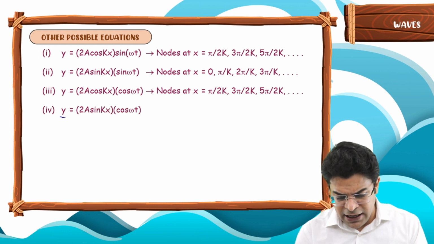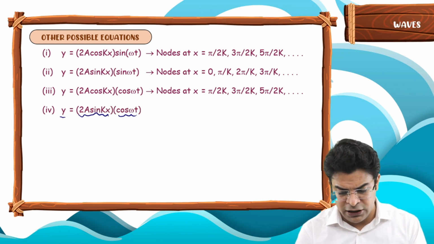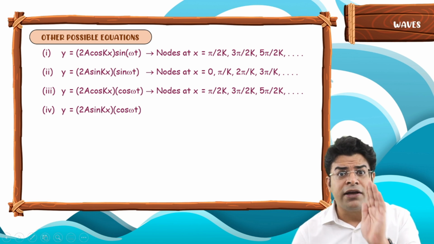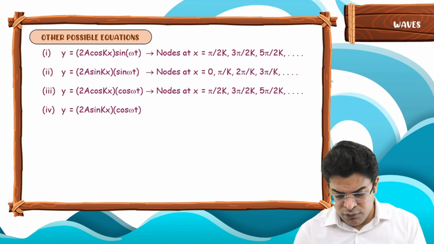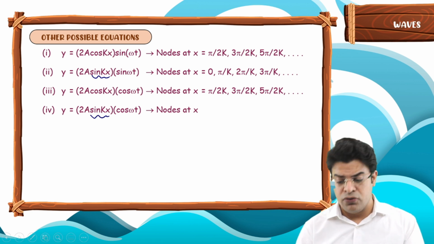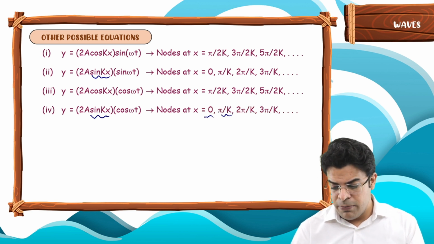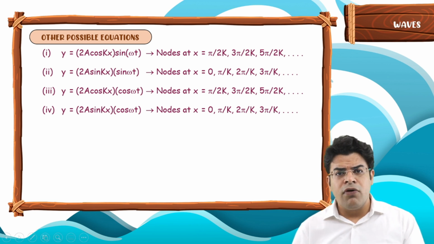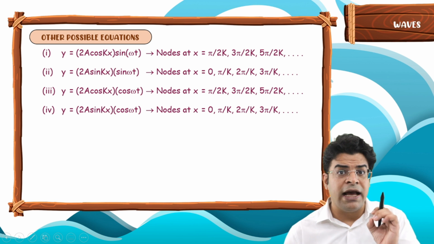You can even have y equals 2a sin kx cos omega t. So first I gave sine, this time cos. It again represents the equation of a standing wave. Now this time, to find nodes, it will be the same condition as the second, as you need sin kx to be equal to 0. So the nodes will be at 0, pi by k, 2 pi by k, 3 pi by k and so on. Now what I want you to do is visualize the standing waves.